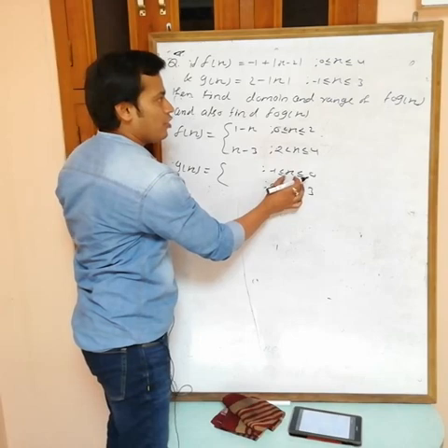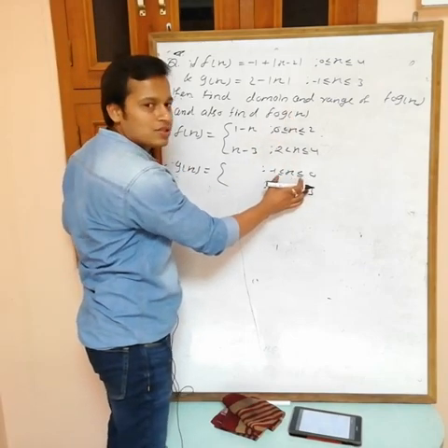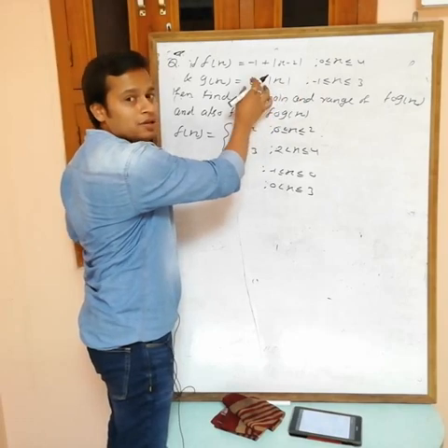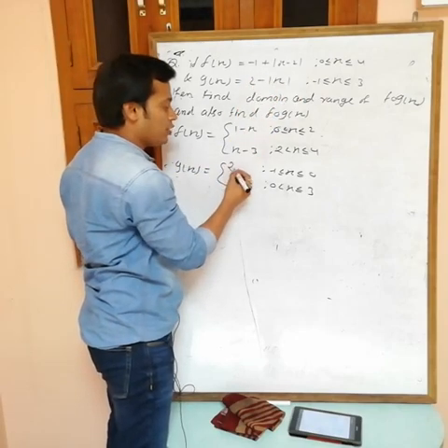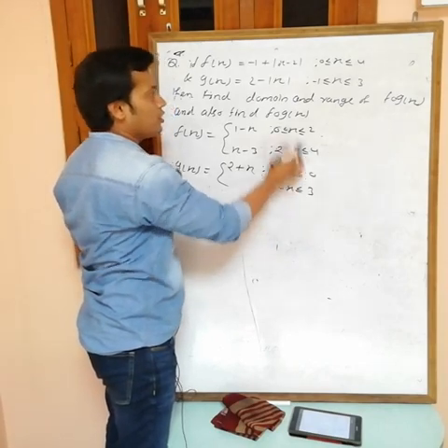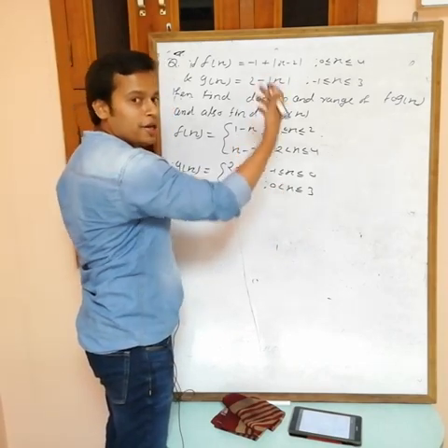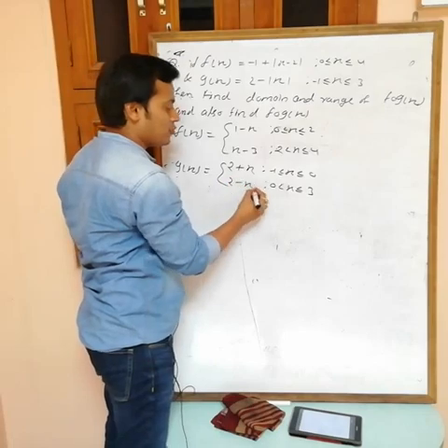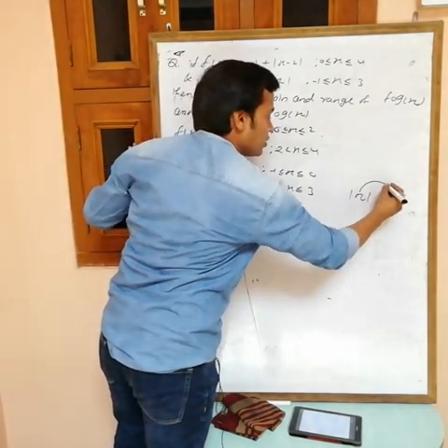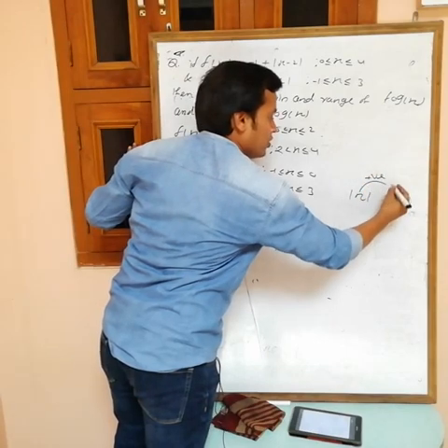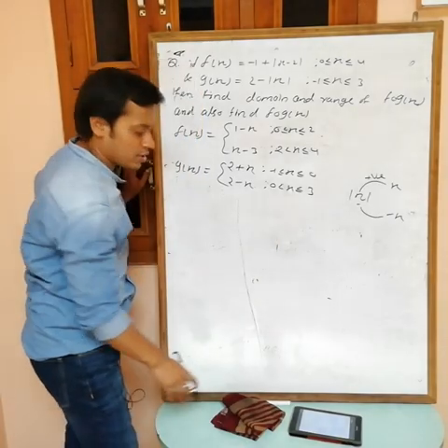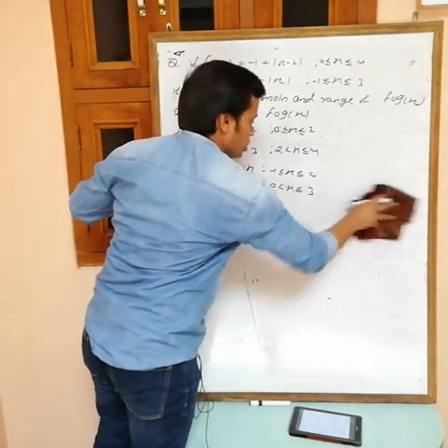Minus minus becomes plus, so in total we get 2 plus x. When x is from 0 to 3, x is positive, so it stays as it is, and we get 2 minus x. Remember, in case of mod x, if x is positive, the value is x. If it is negative, the value is minus x. So this is done.